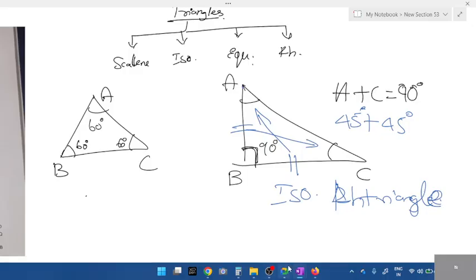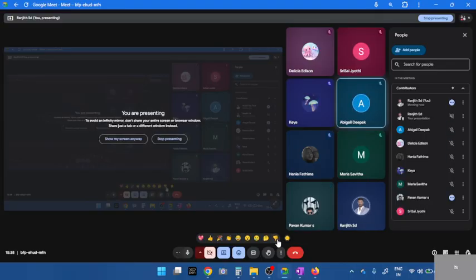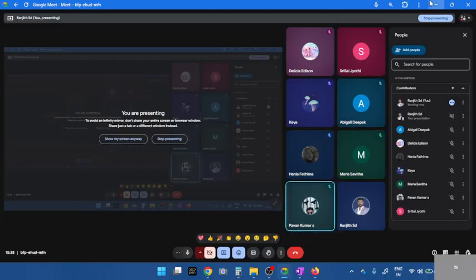Any doubts, students? Do you have any doubts? Okay, what about Abigail, Delicia, Bhargavi, Ananya? Okay, all triangle is done, students.